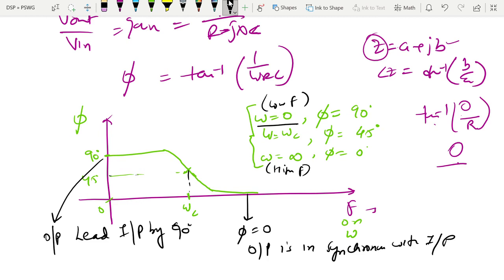At low frequency, the output leads the input by 90 degrees, so it gives an output of 0. But in the case of high frequency, phi equals 0 means the phase difference between output and input is 0. It means the output is in synchronous with the input. That's why it will only pass the high frequency. Hope you will understand. Thank you very much.